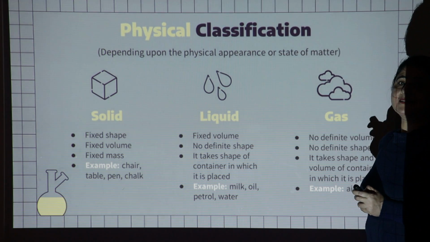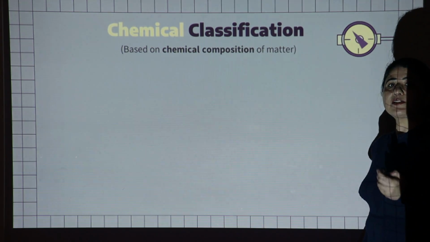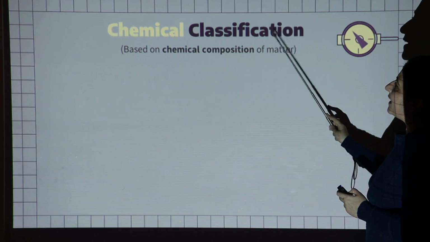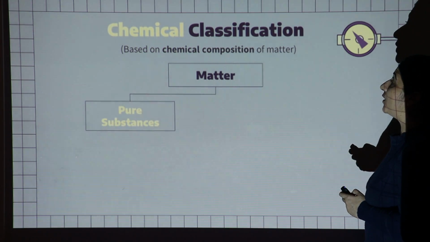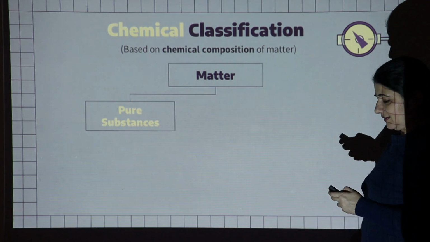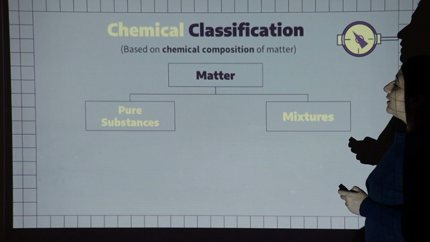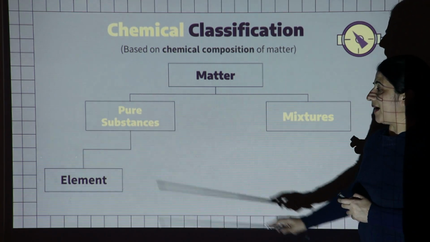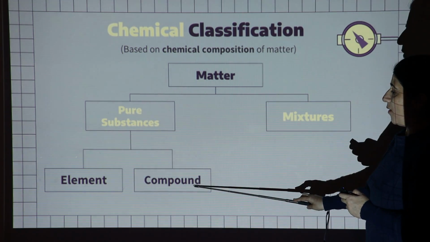The next one is the chemical classification of matter, which is based on the chemical composition of the matter. So depending upon the chemical classification, matter is divided into two main types. Number one is pure substances and second one is mixtures. Pure substances are again subdivided into two parts: number one is element and second one is compound.